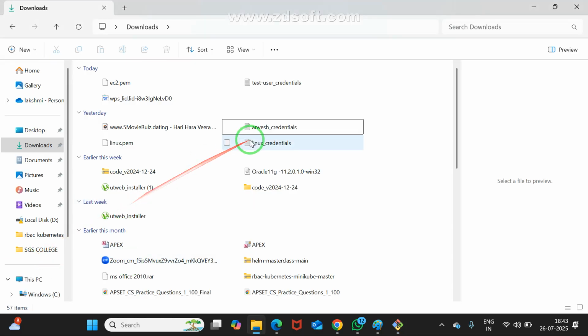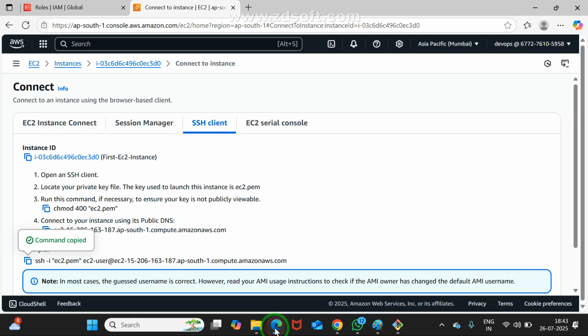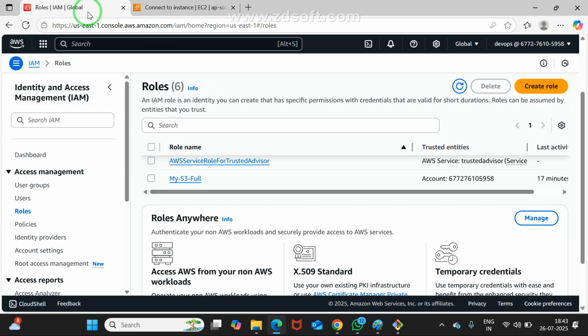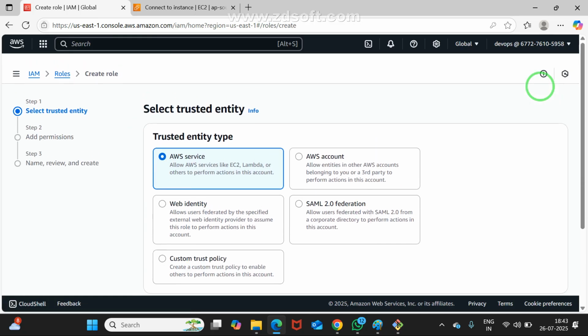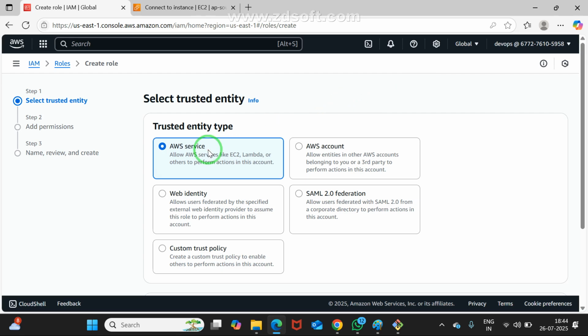Please observe what I am going to do. There, where am I? Yes. Now click on IAM. Click on the role concept. Create a role. Now tell me, just AWS services. See, a service wants to communicate with another service. We may go for AWS service. Is it okay for you?